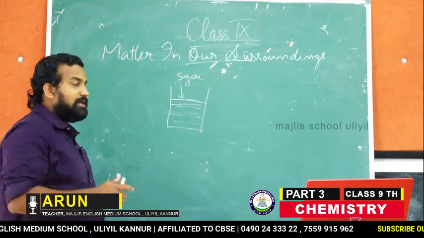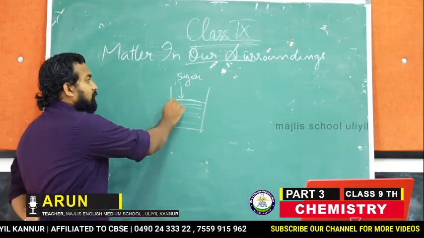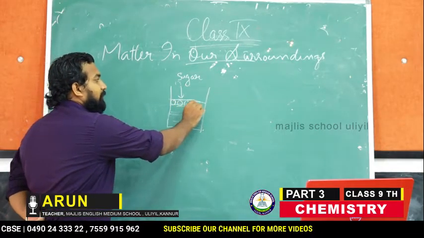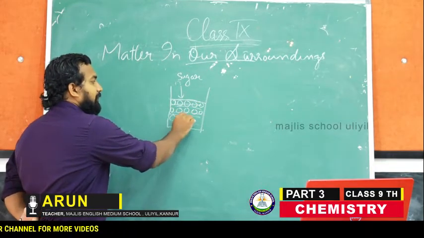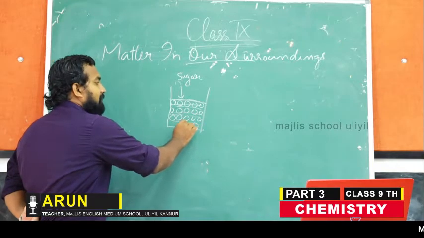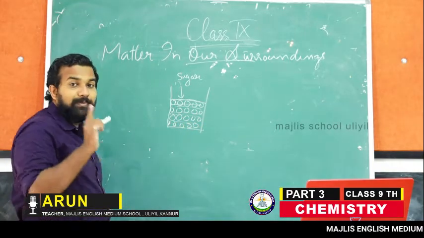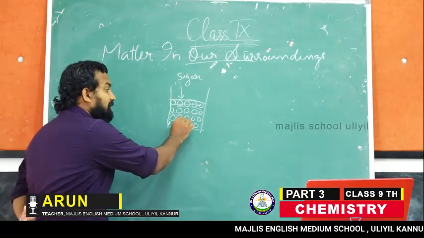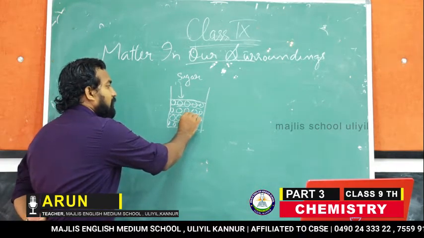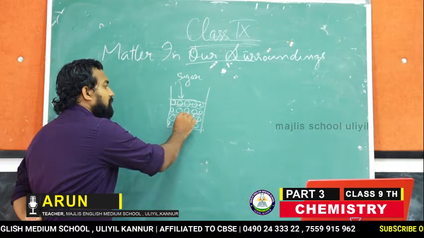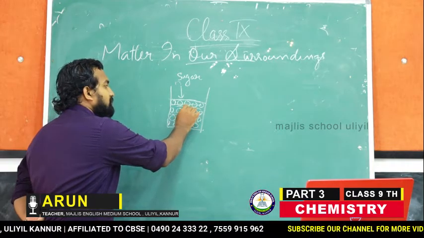For that you have to understand that the liquid water is made up of tiny water molecules, and these water molecules have space between them. The water molecules have a lot of intermolecular spaces in between them.